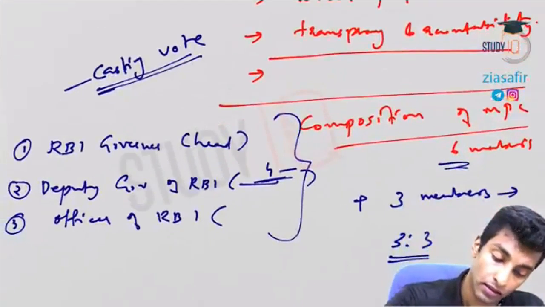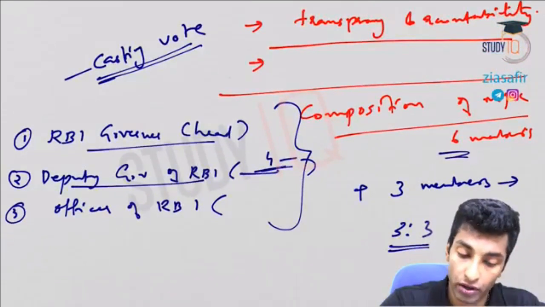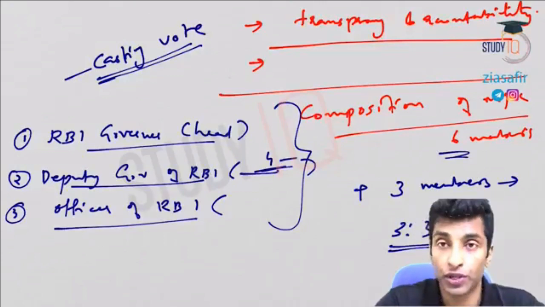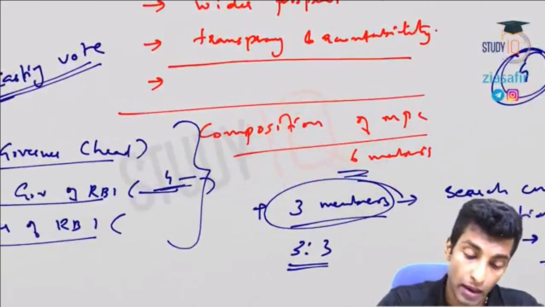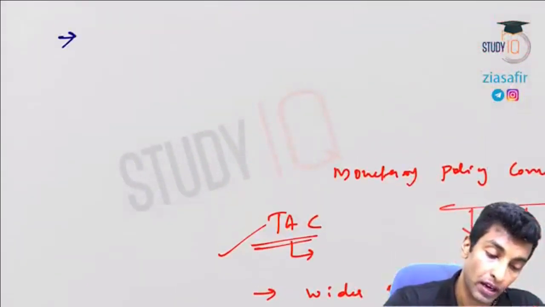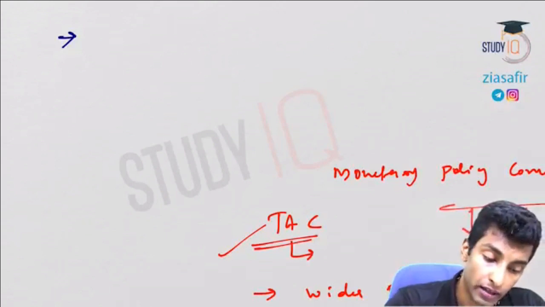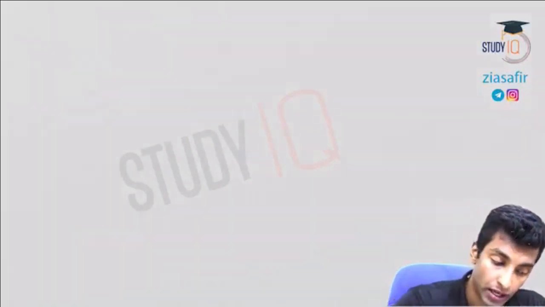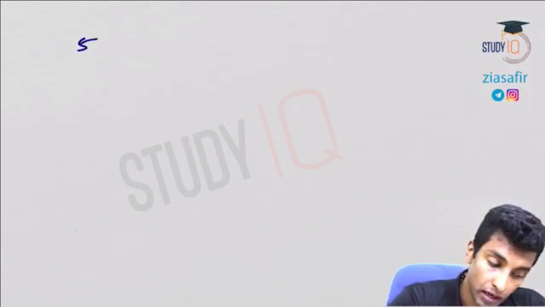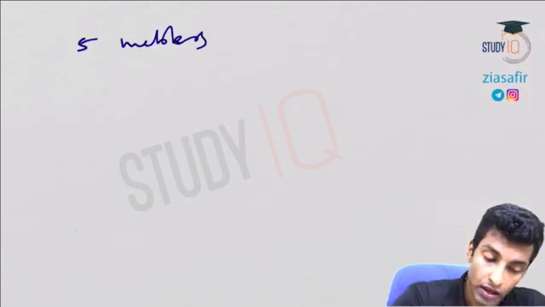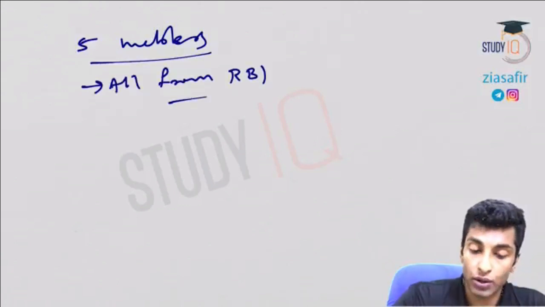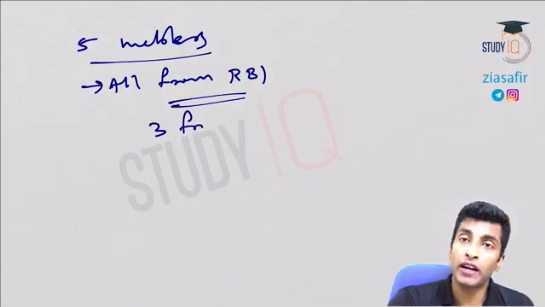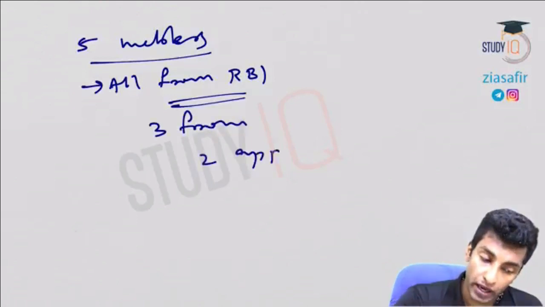So this is the composition. RBI governor, deputy governor of RBI who is in charge of monetary policy, an officer of RBI, usually director rank, and 3 members appointed by the search cum selection committee, headed by the cabinet secretary. Before, Urjit Patel also recommended this, but under the Urjit Patel recommendation, the committee was like this: there would be 5 members in the MPC, all from RBI. How all from RBI? It is actually 3 from RBI directly and 2 appointed by RBI.